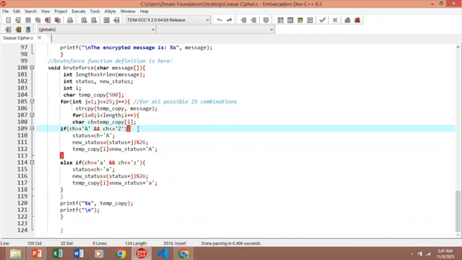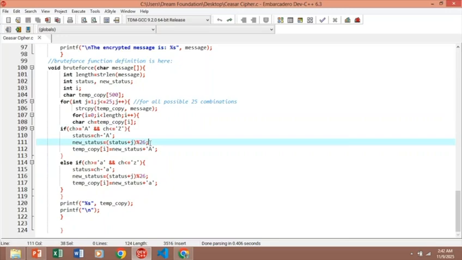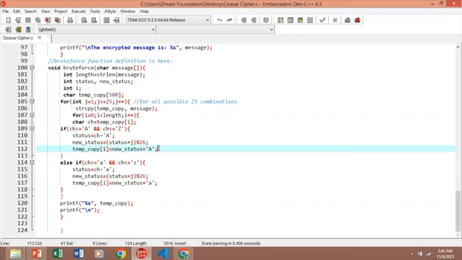Here we are applying a condition. If the character is an uppercase letter from A to Z, do the uppercase shifting. Position is equal to character minus 'A'. Convert the letter to a number 0 to 25. Then subtract the shift j to decrypt, add 26 and take modulo 26 to wrap around if it goes negative. This converts the number back to an uppercase letter and puts it into the copy.